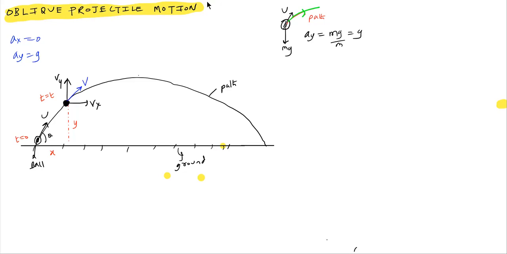After some time, it will ascend to the highest point. We'll call this the highest point here. The ball will move in a curved path here. Call this V2, here V3, V4, V5. Finally, it will strike the ground with the same speed. This is the path we have to trace out.